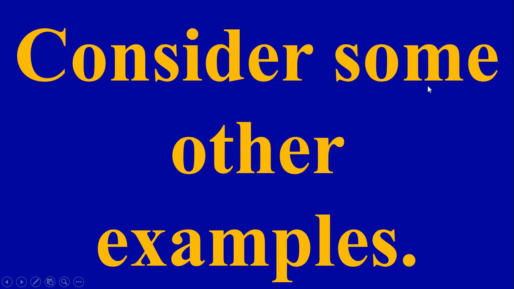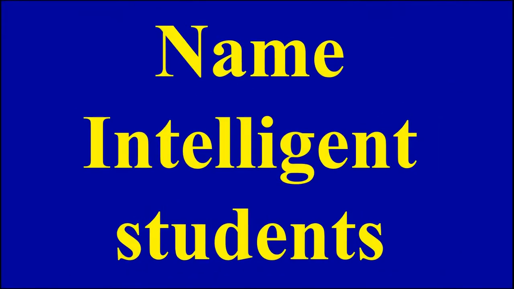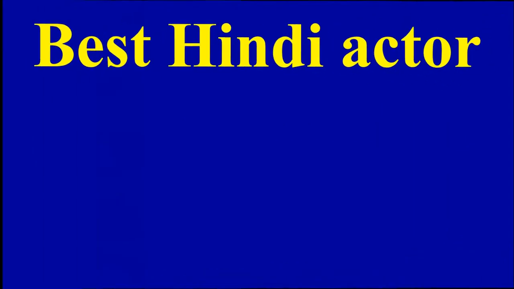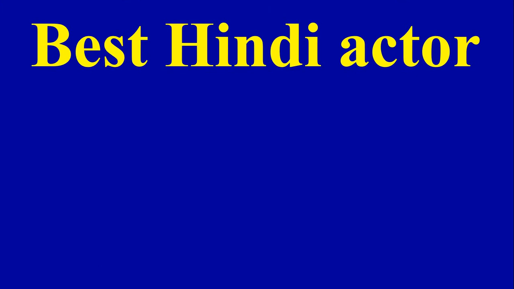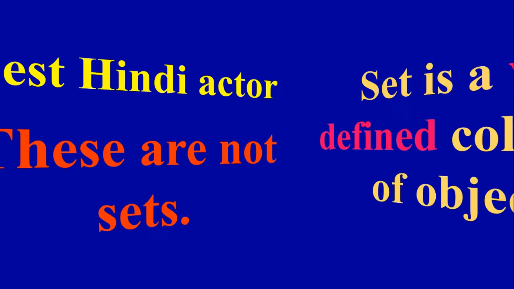Consider some other examples. Suppose I ask, name 5 best cricketers. It is difficult to name 5 best cricketers, because it is not given whether they are batsmen or bowlers. So this is not well defined. Name intelligent students. Again, this is also not well defined. Intelligent means how are they intelligent, whether they scored 100 out of 100 or more than 70%. So this is again not defined properly. Best Hindi actor. Here also it is not defined properly. These all are not well defined, therefore these all are not sets.